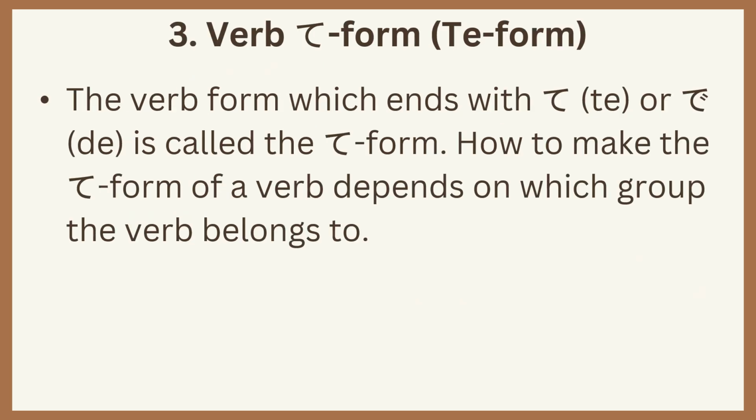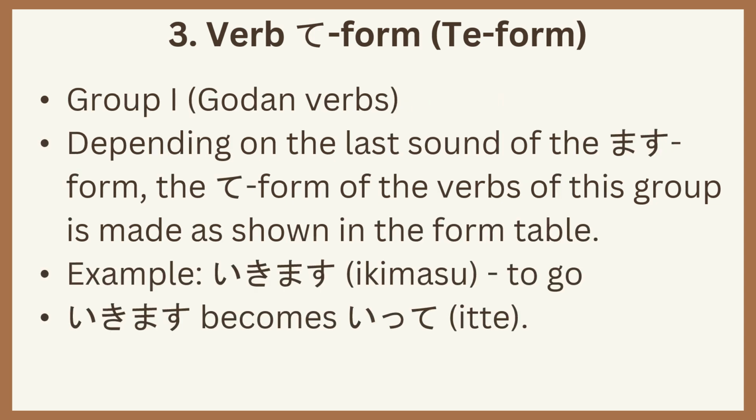Number 3, verb te form. The verb form which ends with te or de is called the te form. How to make the te form of a verb depends on which group the verb belongs to. Group 1, Godan verbs, depending on the last sound of the masu form. The te form of the verbs of this group is made as shown in the form table. For example, ikimasu, to go. Ikimasu becomes itte.